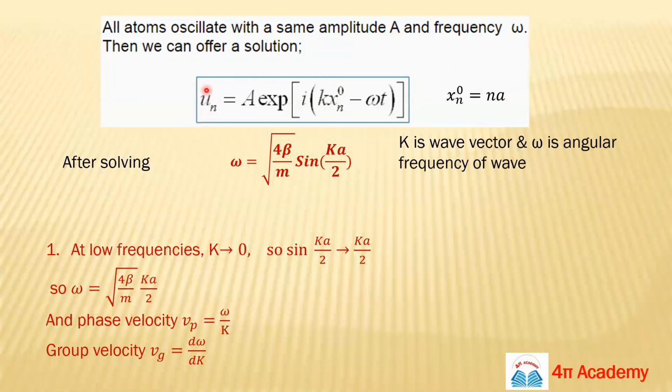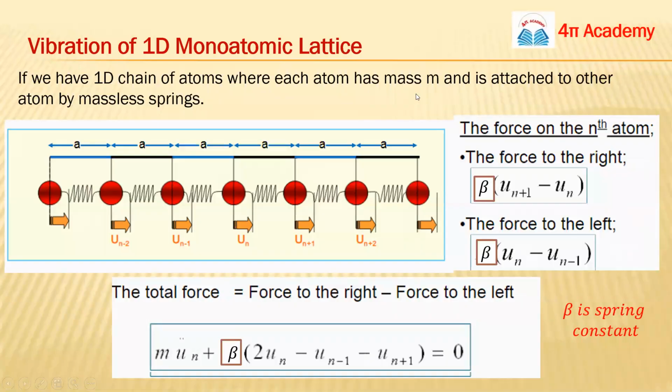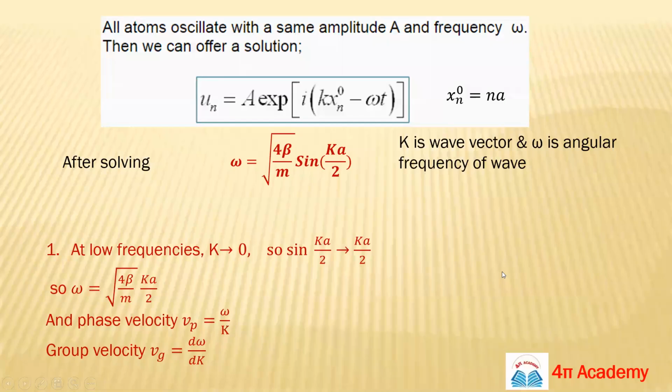So y was the displacement, and here we have un as a displacement. Okay, so un will be A e to the power i(kx_n^0 - ωt), where A is the amplitude of the wave which is generating. This x_n^0 is basically the position. Here we are talking about the nth atom, and atomic spacing is a, so we can also write x_n^0 as na. Okay, so this is your un. In this way we can put the value of this un in these equations and calculate the solution.